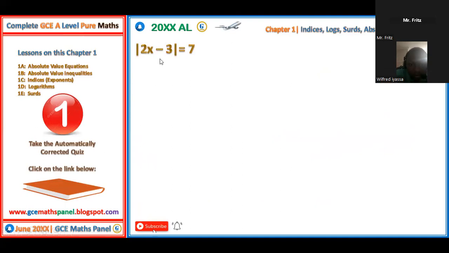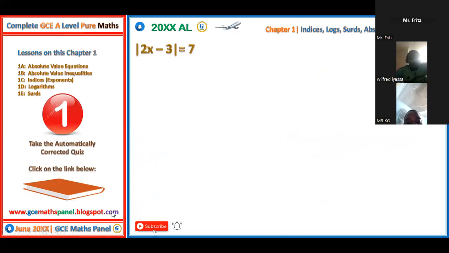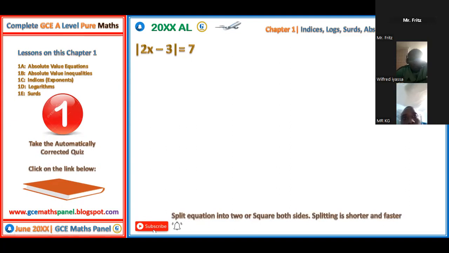So this first lesson of today, when you have this absolute value equation, which reads the absolute value of 2x minus 3 is equal to 7. To solve this can be done in two ways, like we explained before. We split the equation into two, or the second procedure is to square both sides. For some people, to split will be shorter and faster, while others will prefer to square both sides. But squaring both sides is very useful because it can be applied in many cases.